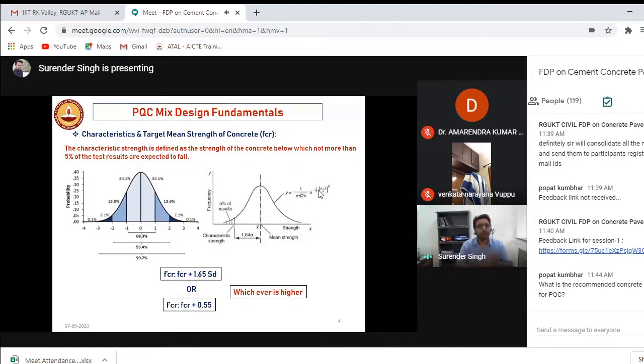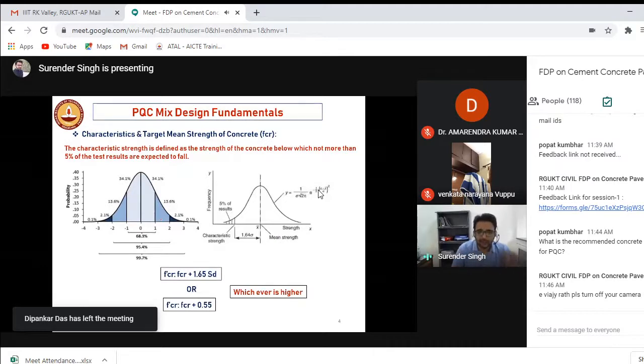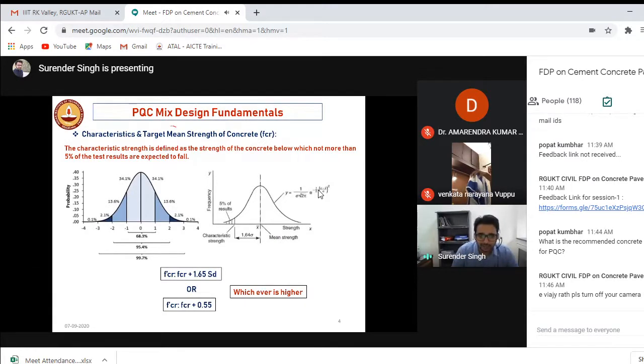How we can do it? We have to do some trials. Okay. So how to do it? We'll be discussing. So the strength you are targeting in the lab is known as target mean strength, right? And the strength you are expecting at the field should be the minimum strength. It is known as characteristic strength.